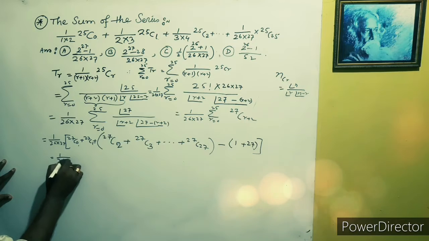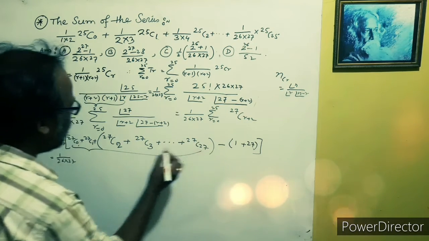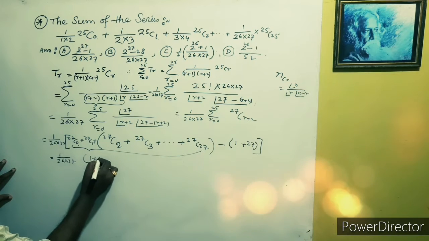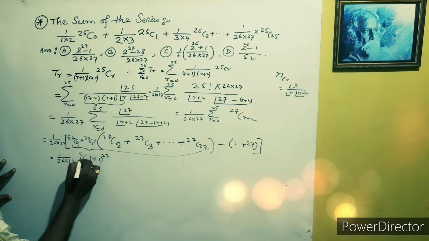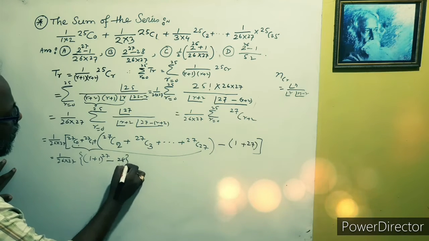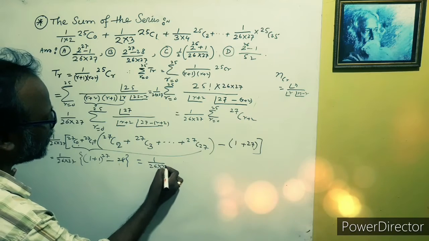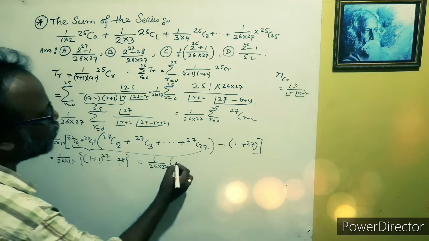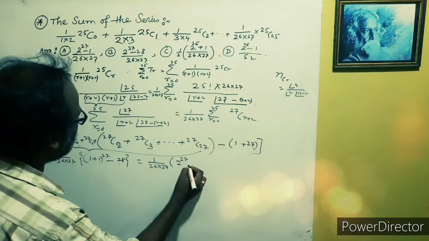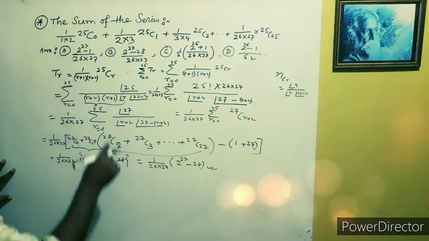So 1 over 26 into 27, and the sum of all these is 1 plus 1 whole to the power 27, which is 2 to the power 27, minus 28. So the answer is 2 to the power 27 minus 28 over 26 into 27, and this is your answer.